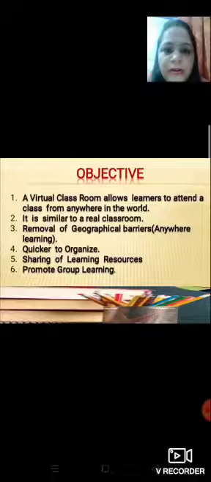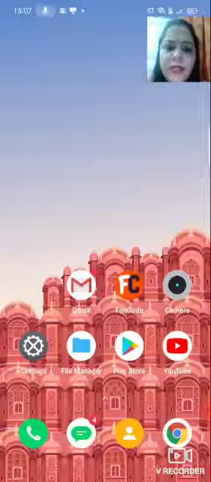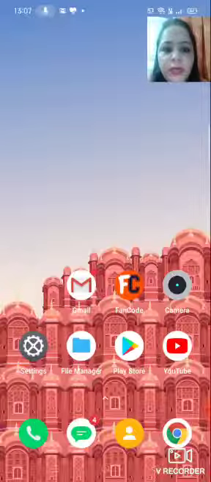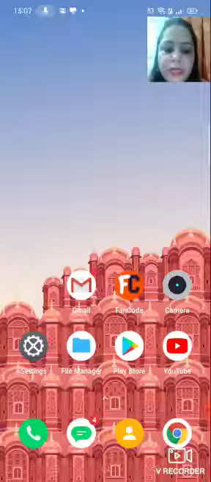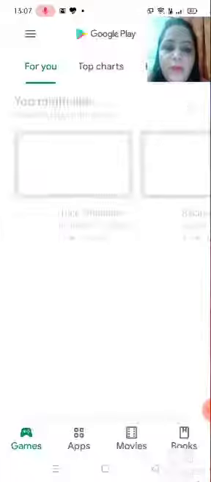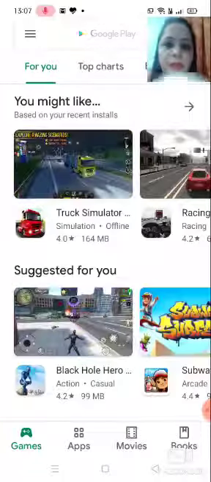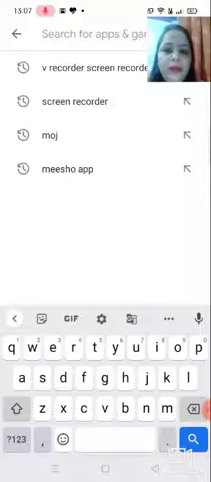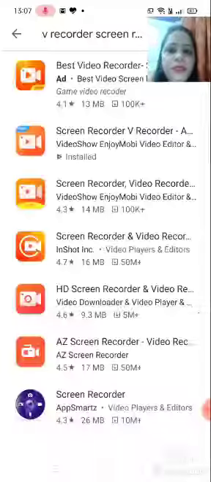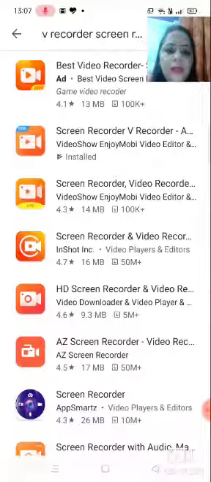So let's start with our first topic, that is the V Recorder and screen recorder app. This V Recorder and screen recorder app only works on the phone; it cannot work on your laptop. So let's start with it. First of all, click on the Play Store button on your phone and enter the screen recorder option. If you want to find V Recorder, just click on that, and